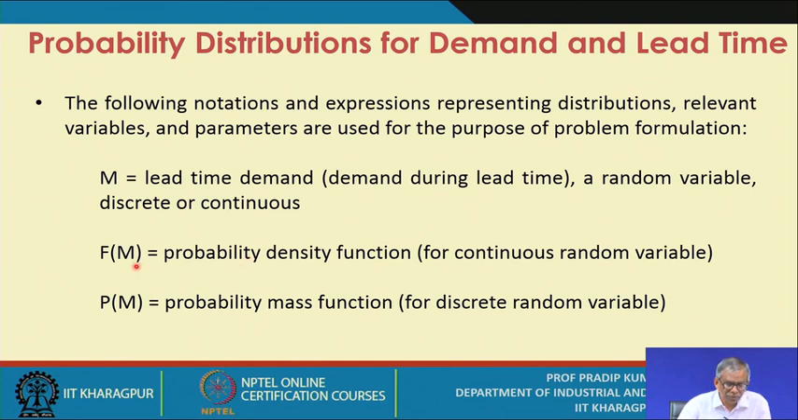What is fM? The small fM is the probability density function for a continuous random variable. What is PM? The capital PM is the probability mass function for discrete random variables. So these are the notations we use: the capital M, the small fM, and the capital PM, that is, the probability density function as well as the probability mass function.